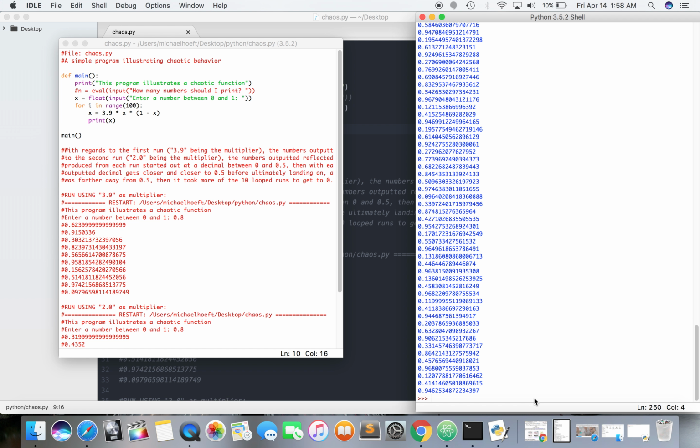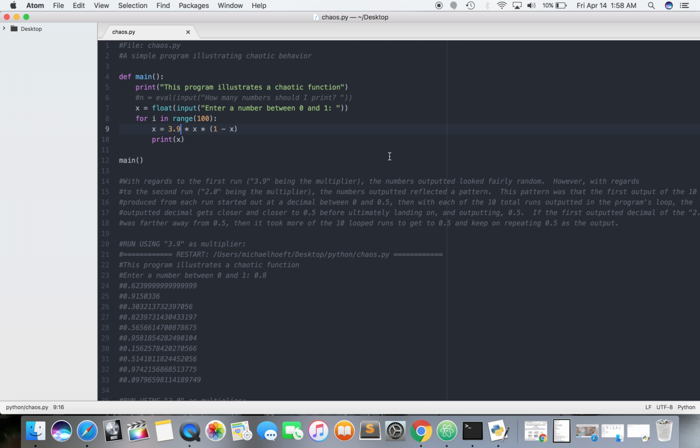Okay, so now let's compare the results when we run on the same input. Okay, so now let's open up this. So now let's do B. So this is going to be times. Now all we're doing, well, here we're actually changing the 1 to x. So this is going to be x minus x times x.